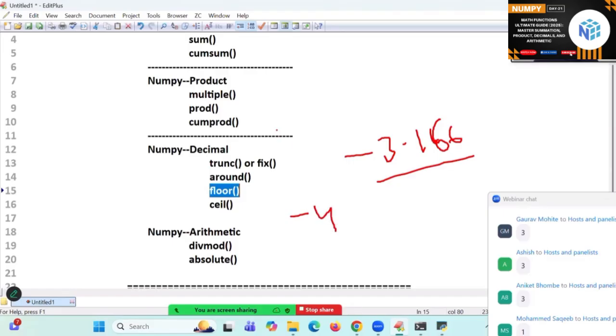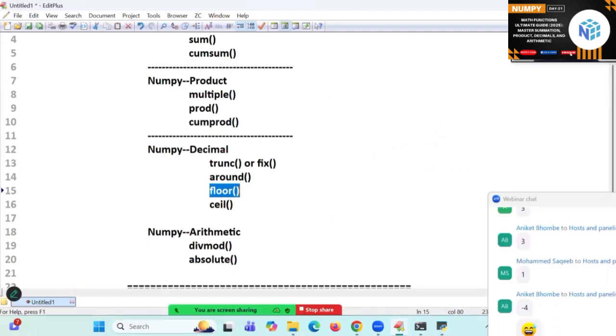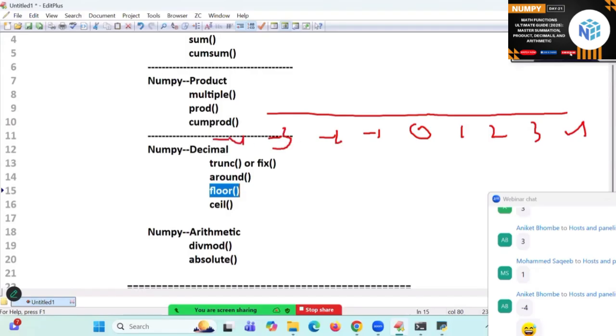You don't know anything. Look at minus 4. First take a scale: 0, 1, 2, 3, 4, and on the negative side minus 1, minus 2, minus 3, minus 4, like this you take it. What is my value?